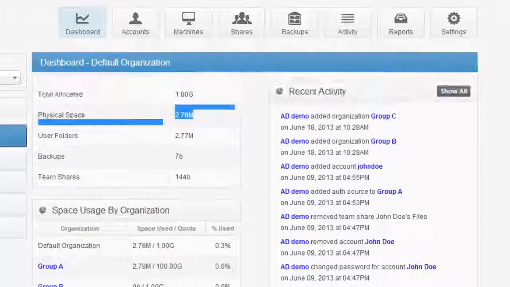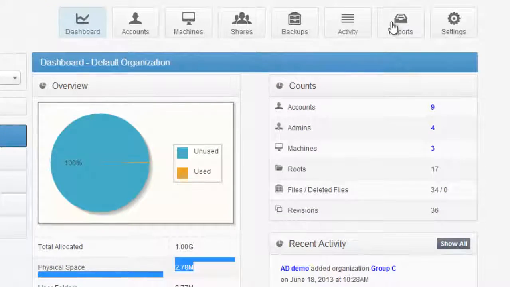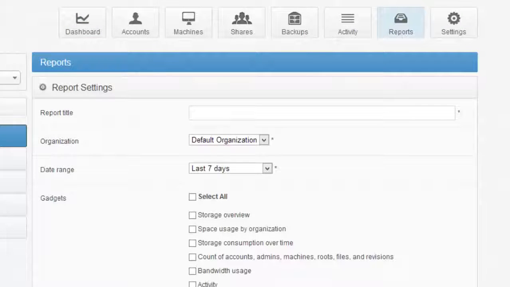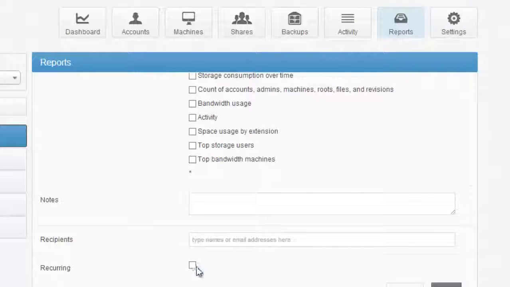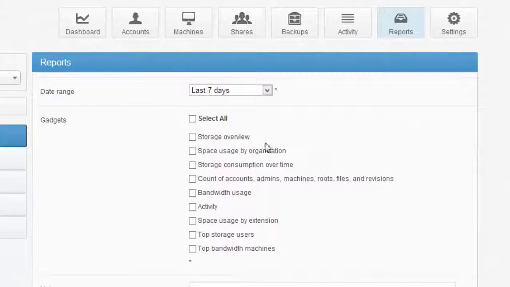All of this is tracked and monitored in the SyncTool platform. This can be very useful, especially if you want to run reports, for example. And you can run your report every week or every month or every year. It's an automated report that will show how much storage is being used or how many users or machines are being managed, how much bandwidth is being consumed. These are all important metrics. If you're an internal IT administrator, that can be very important to understand how the system is consuming resources on the network. If you're an outsourced IT administrator, it can be very important because you can then track the different metrics you're billing your customers to manage. Either way, it's a very useful part of the platform.